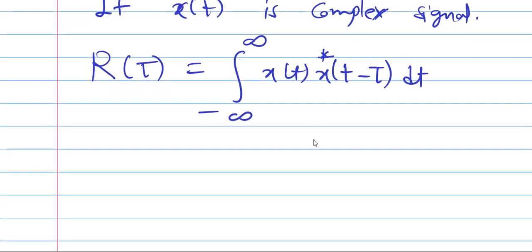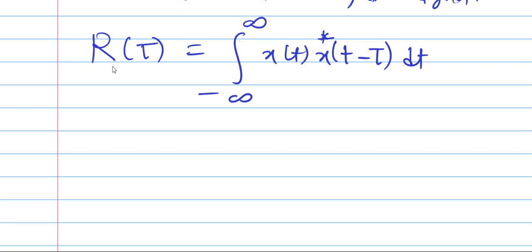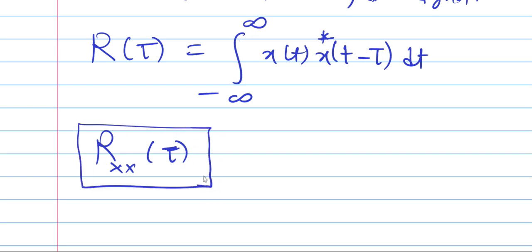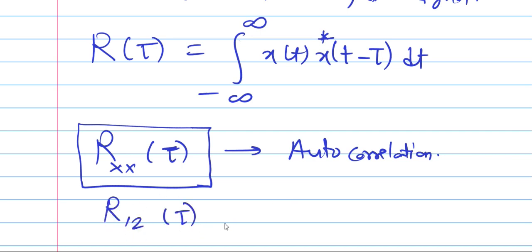In some books, instead of R of tau, they write it as Rxx of tau. So again, you have to understand that xx means the same signal, so it is the autocorrelation. And for cross correlation, we use R12 of tau or R12 of k. For discrete, R12 of k. For continuous, R12 of tau.